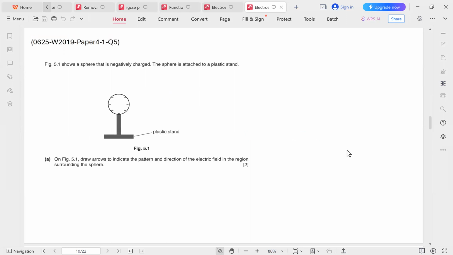Now, in this case, we have a negatively charged sphere. So again, the pattern and direction is exactly the same, except for the fact that it's pointing inwards. So they have to be equally spaced again, and at least 4. And they have to be pointing inwards.